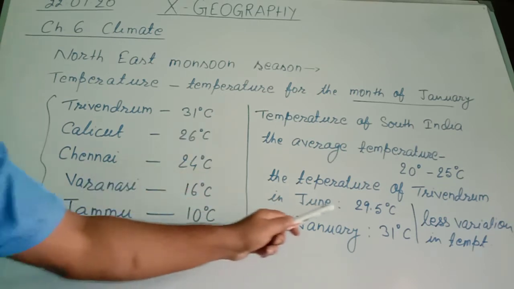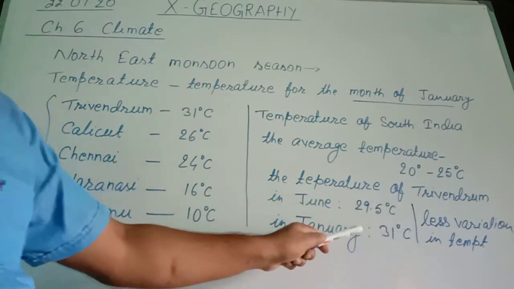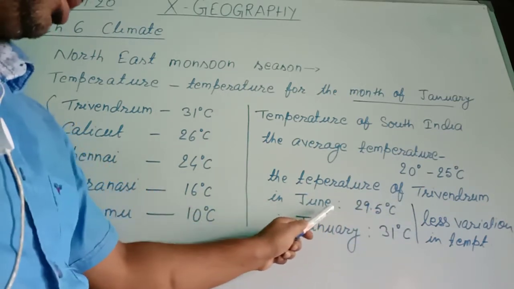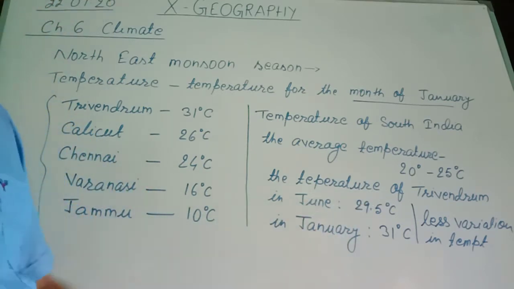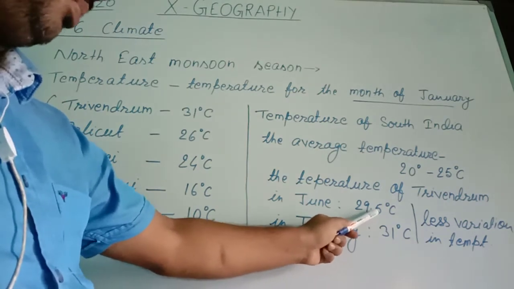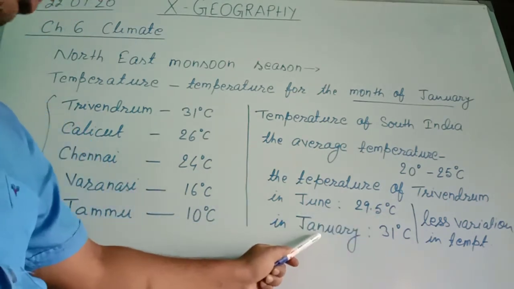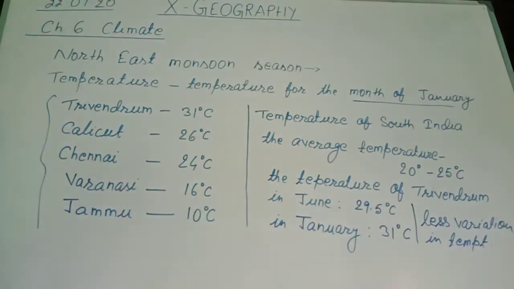But in South India, the variation in temperature is very less. That is, this temperature is of Trivandrum in the month of June, that is an extreme hot month. In that month, the temperature of Trivandrum is 29.5 degrees Celsius, and in the month of January, the temperature is only 31 degrees Celsius. So this type of temperature you find throughout the country.